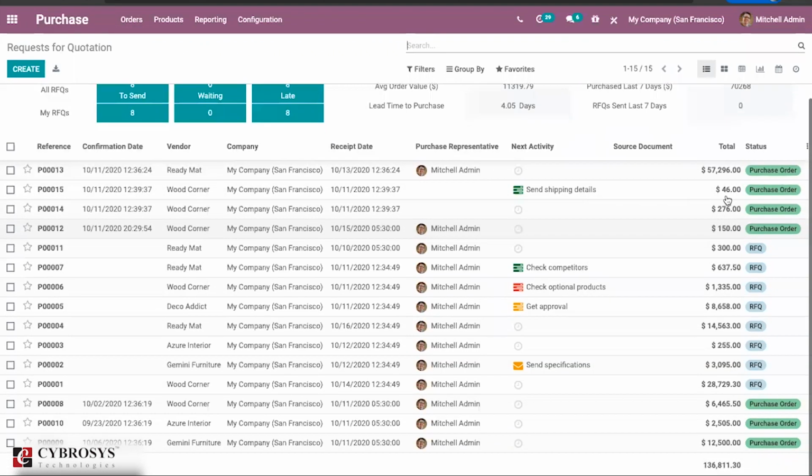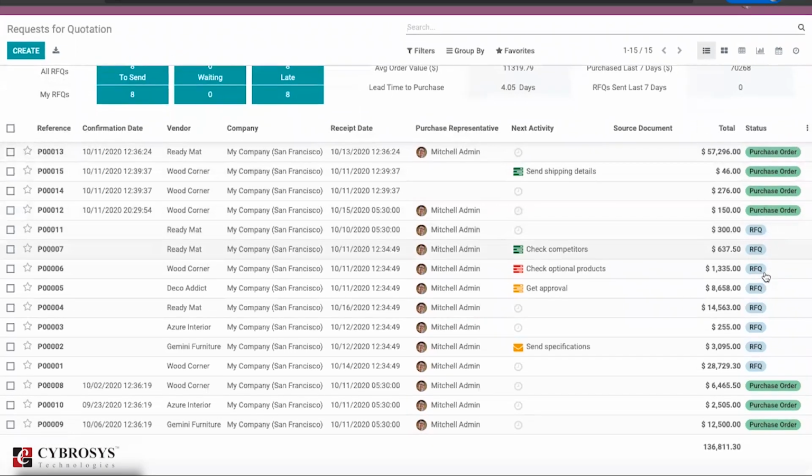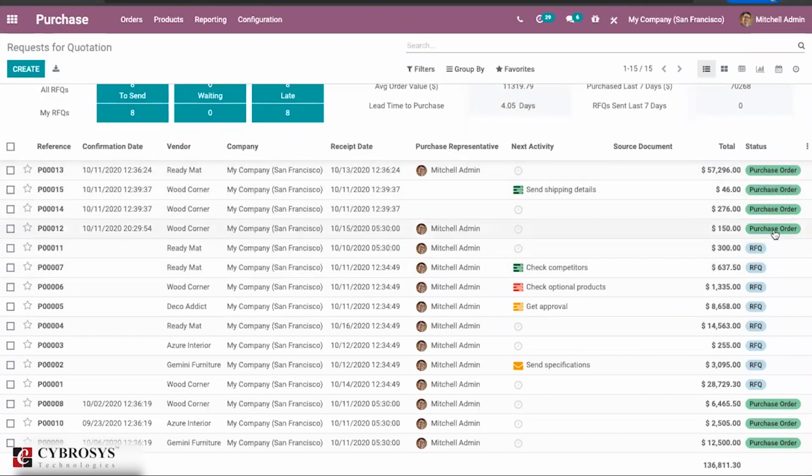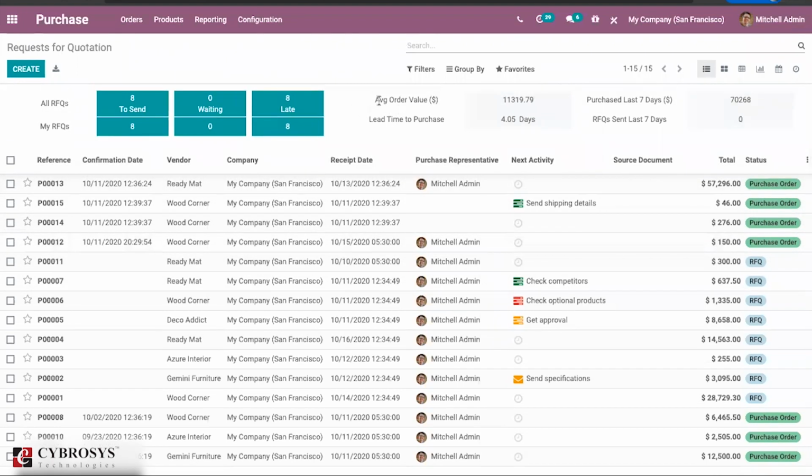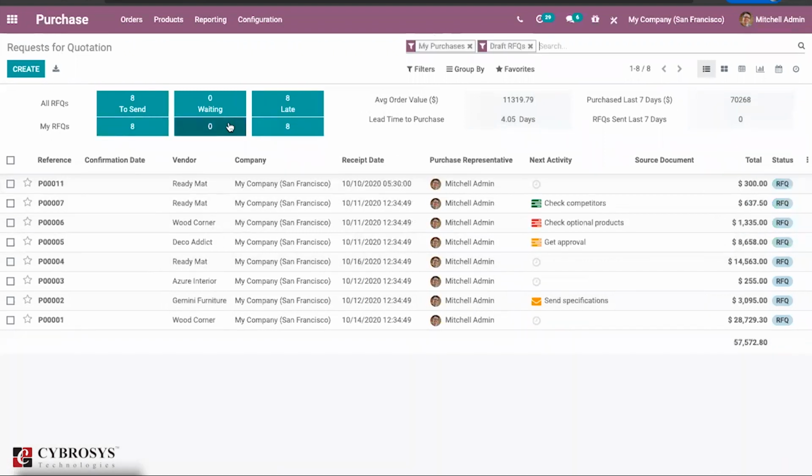So here you can just find the purchase order, different color, RFQ is in different color, etc. So it will be easy for us to understand. Likewise, you can just find here the average order value, the purchase last 7 days, how much the total value is, RFQ sent last 7 days, how much value it is, and lead time to purchase of overall view. So whatever you are just selecting, based on that, it will be filtering here.